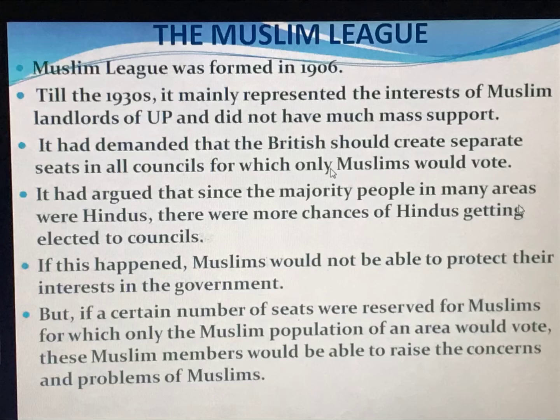Till the 1930s, it mainly represented the interests of Muslim landlords of UP, that is Uttar Pradesh, and did not have much mass support. So till 1930, it was mainly representing the interests of the Muslims, especially the UP people, and it didn't have that much mass support. It had demanded that the British create separate seats in all councils for which only Muslims could vote. So they were demanding this, especially in voting.